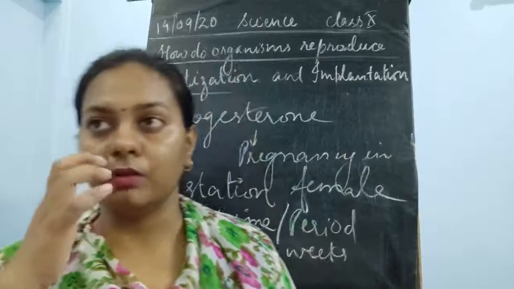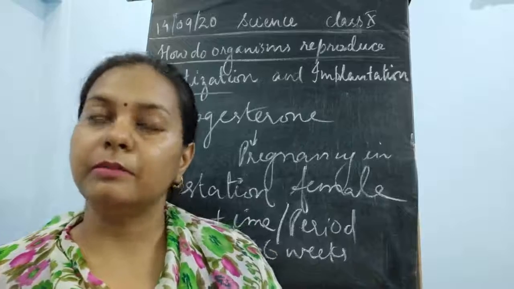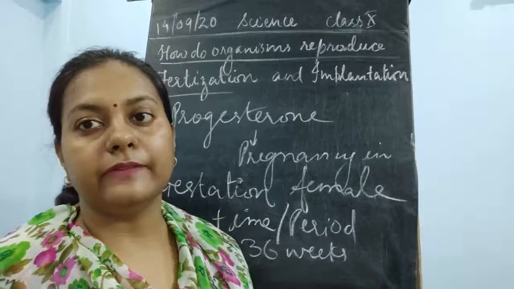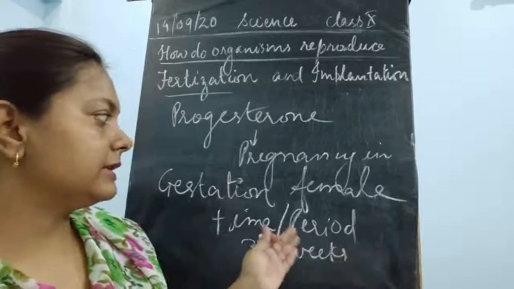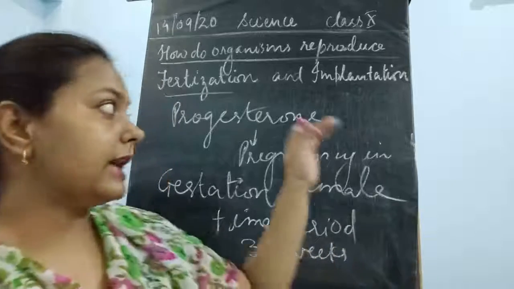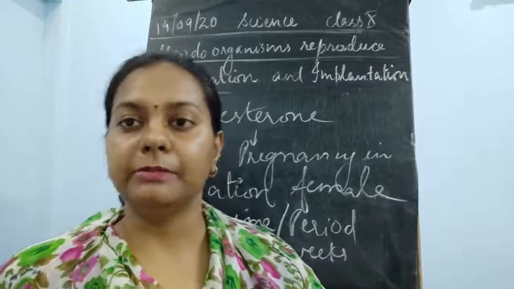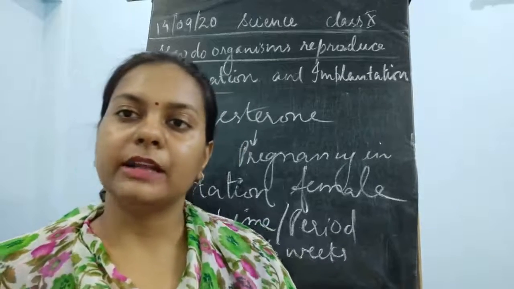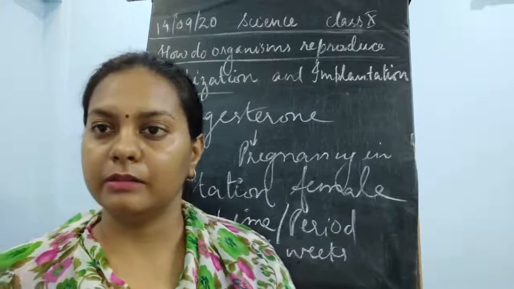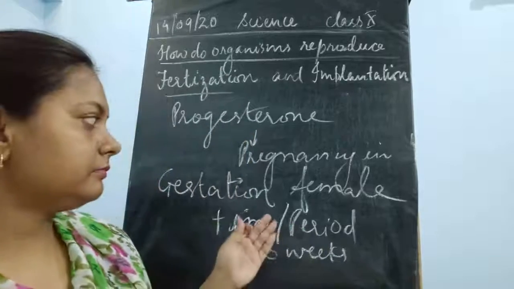Once the gestation period is over, once the 9 months are over, then what happens? The birth of the fetus takes place. Once the fetus comes out into the environment, it is said to be an infant, a baby. Once it is inside, it is the zygote, then embryo, then after embryonic development it is said to be a fetus. Till 9 months, it is said to be a fetus. Once it comes out into the outside environment, it is known as the baby.